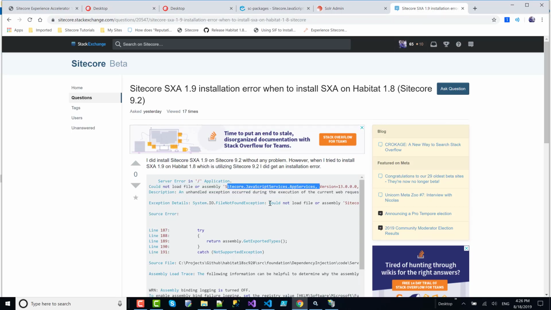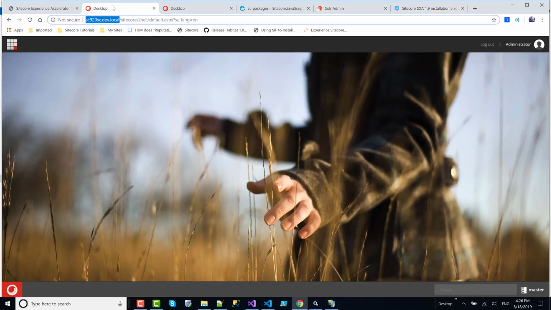DLL. I checked the vanilla installation of Sitecore 9.2 where I installed SXA, and the DLL is not there as well. But it looks like Habitat has a reference somewhere, and somehow SXA broke something or overrode something, I don't know. Honestly, I don't know exactly what happened, but I managed to solve it. So the site doesn't start and it throws an error.